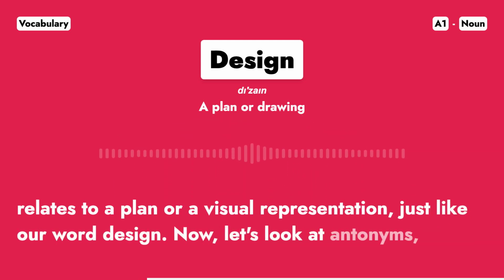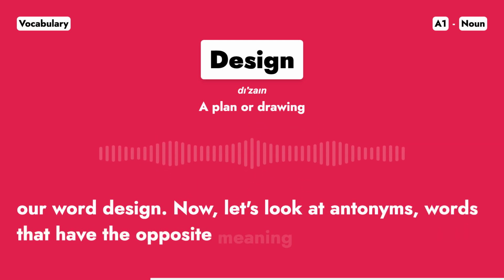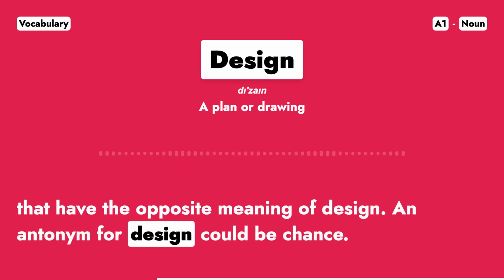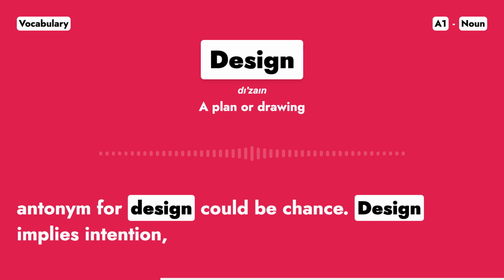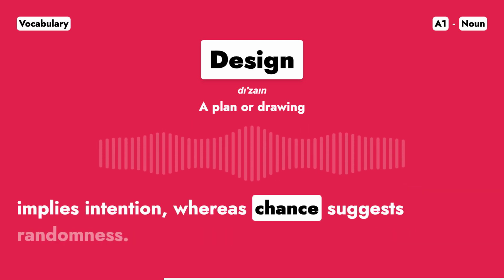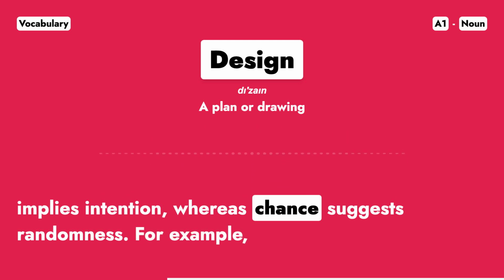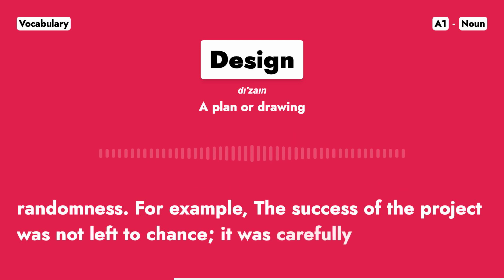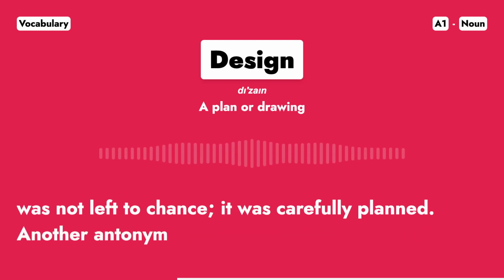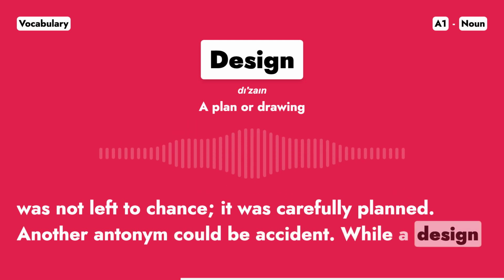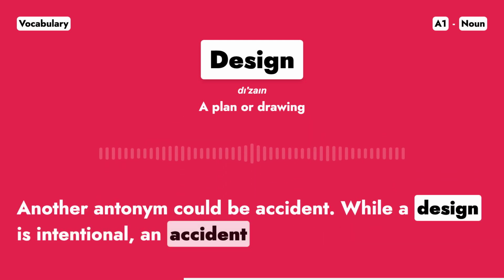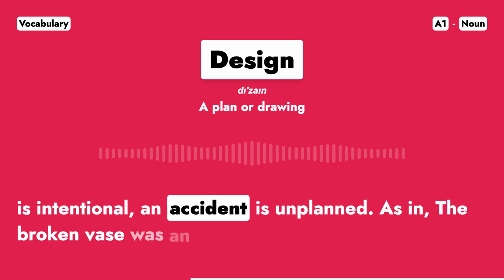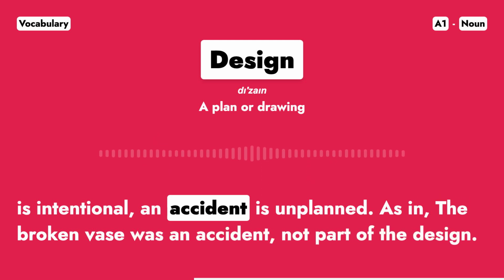Now, let's look at antonyms, words that have the opposite meaning of design. An antonym for design could be chance. Design implies intention, whereas chance suggests randomness. For example, the success of the project was not left to chance. It was carefully planned. Another antonym could be accident. While a design is intentional, an accident is unplanned. As in, the broken vase was an accident, not part of the design.